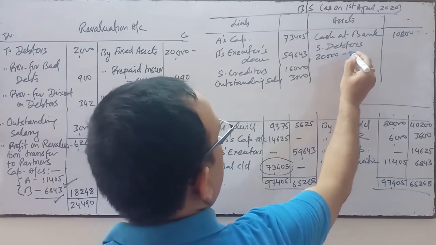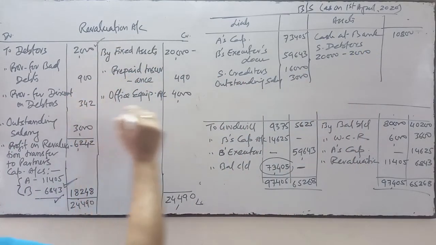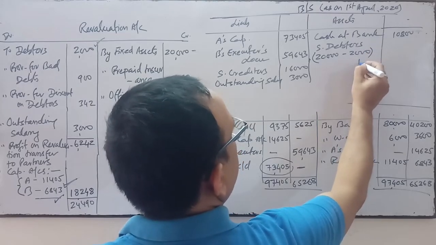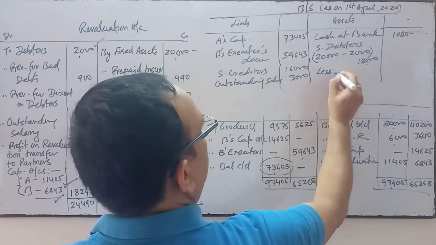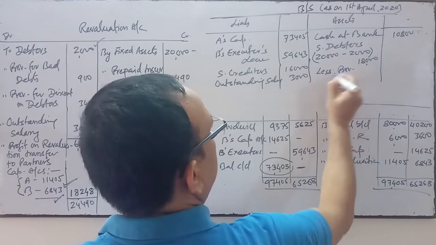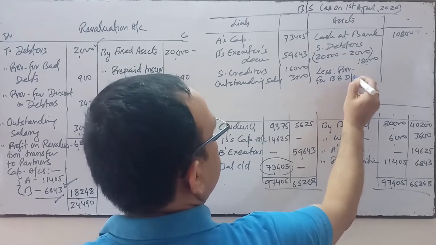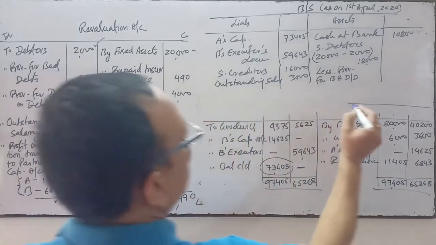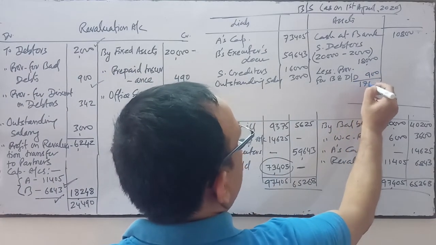Out of that, 2,000 is declared bad debts, so it is 18,000, less provision for bad and doubtful debts 900, so it is 17,100.